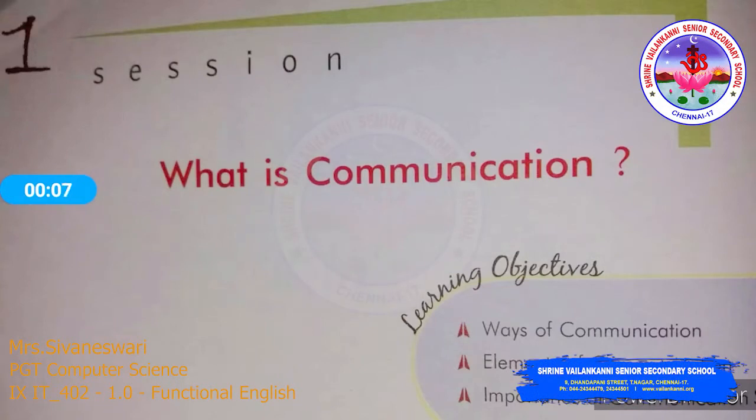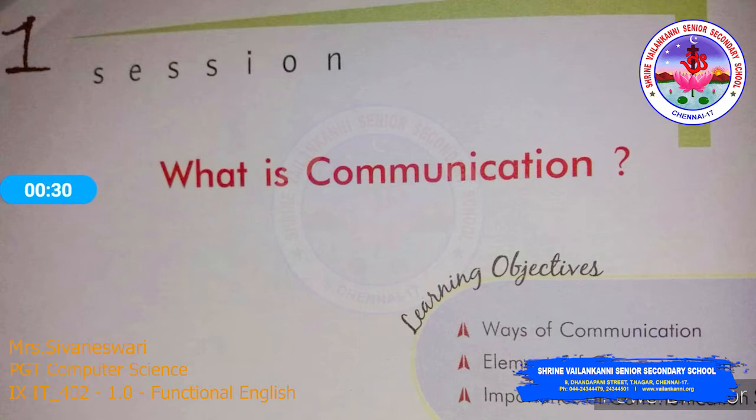So in this session we are going to see about the first unit of part A, functional skills, where we are going to see about the communication skills. So the first session is about what is communication, ways of communication, elements of communication, and importance of communication.